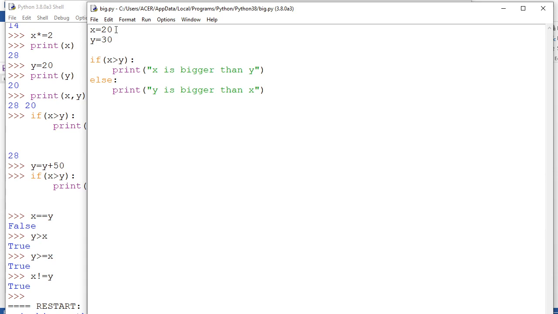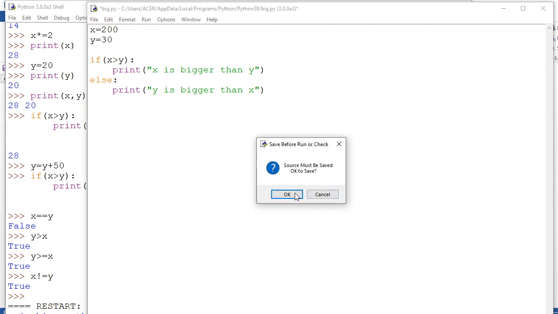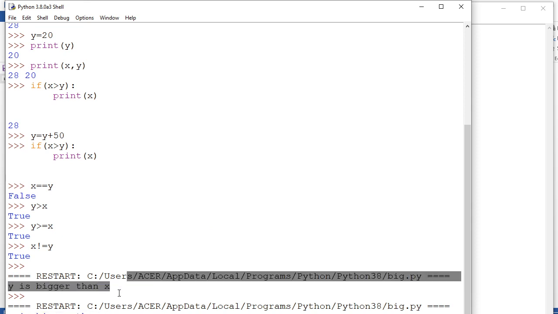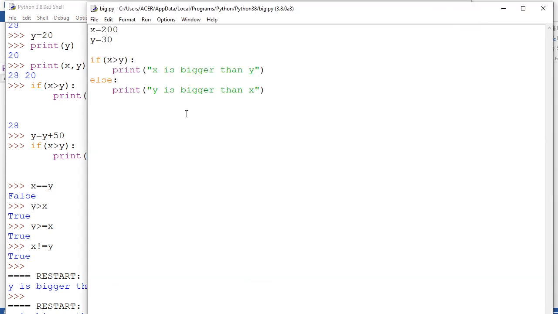Now I'm going to make x 200. Now it should be x. So again it is telling me that x is bigger than y. Check it out: here x is bigger than y, and in the previous value y was bigger than x. Is it? So what is it going to do,